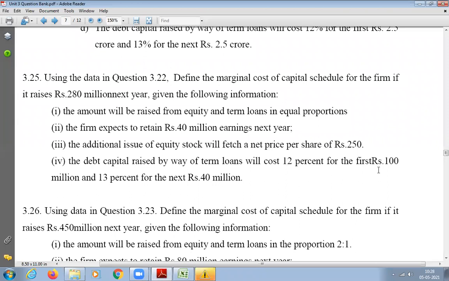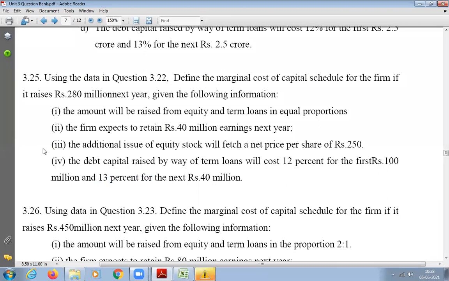Out of 140, 100 million is one term loan at 12% interest. The remaining 40 million has an interest rate of 13%.